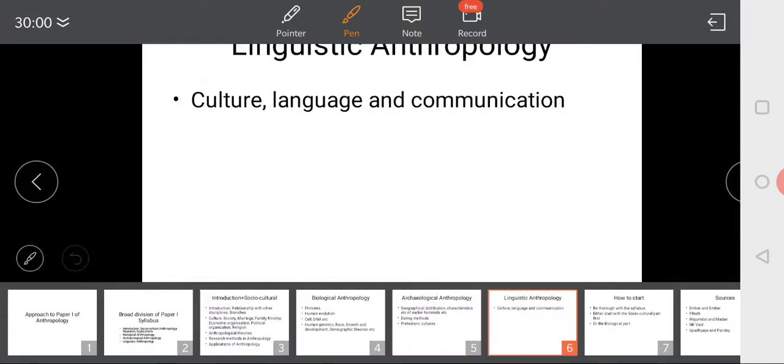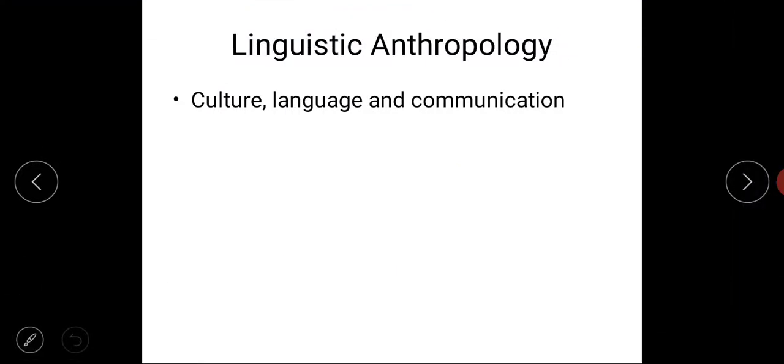After archaeological anthropology, there is another part called linguistic anthropology. Now, linguistic anthropology is a still smaller part of the syllabus. It is even smaller than the previous one, archaeological anthropology. It contains just topic number 7 from paper 1, which is culture, language and communication, nature, origin and characteristics of language, etc.